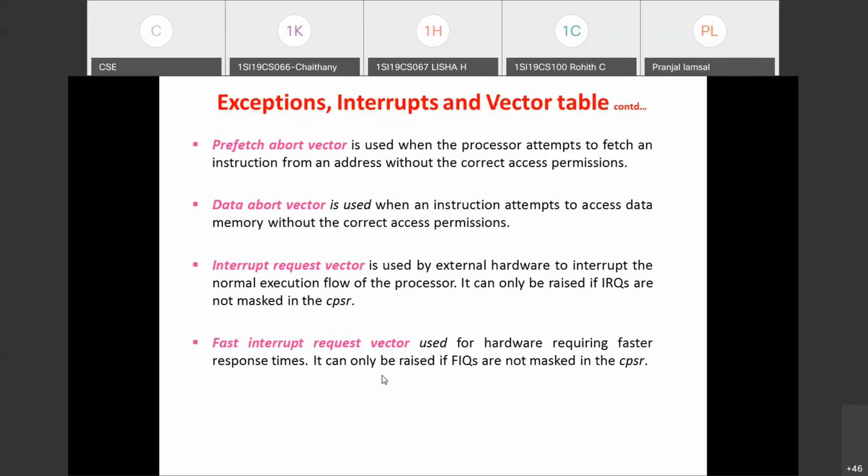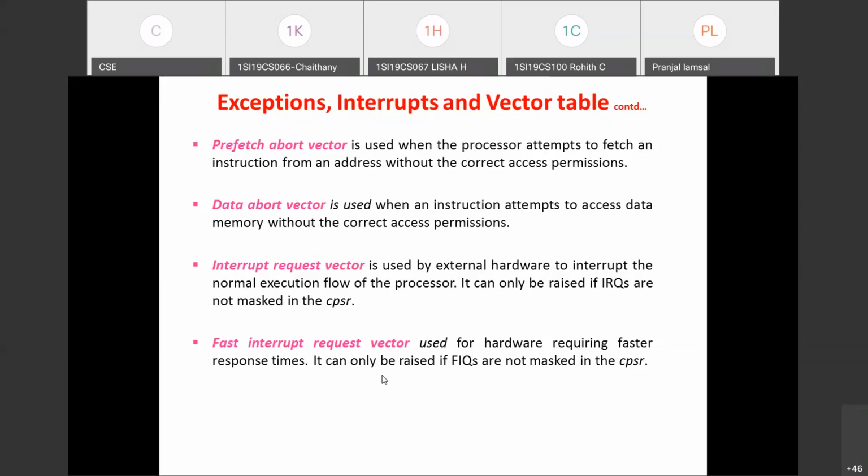And remember, in general, the processor will be doing its normal execution. If an interrupt or exception occurs, it has to enter the appropriate processor mode, and once it enters that mode, it is going to execute an interrupt service routine to handle that request.